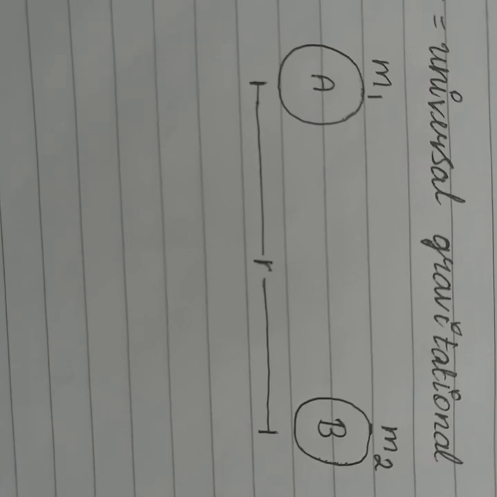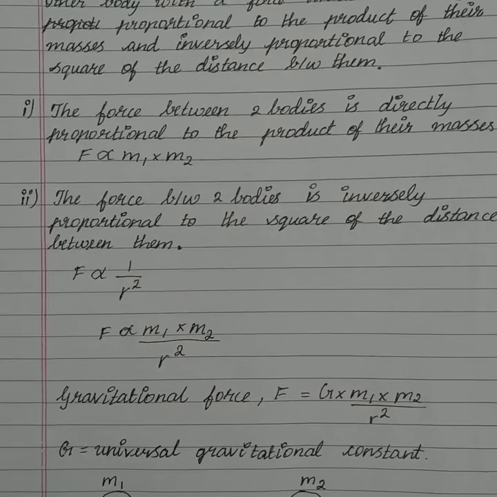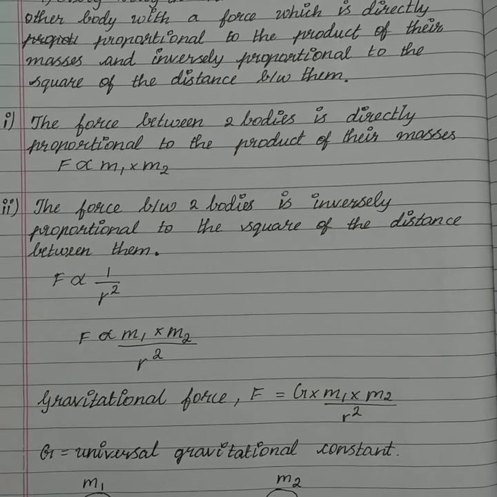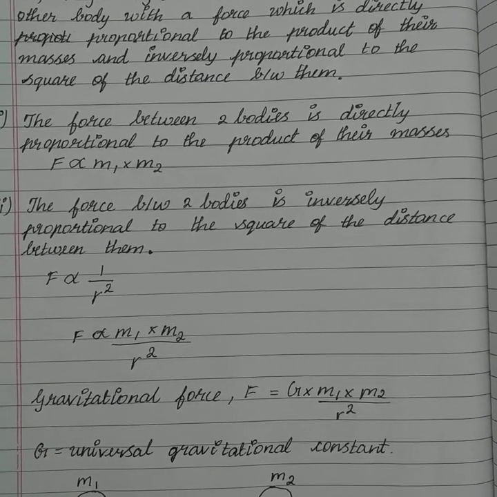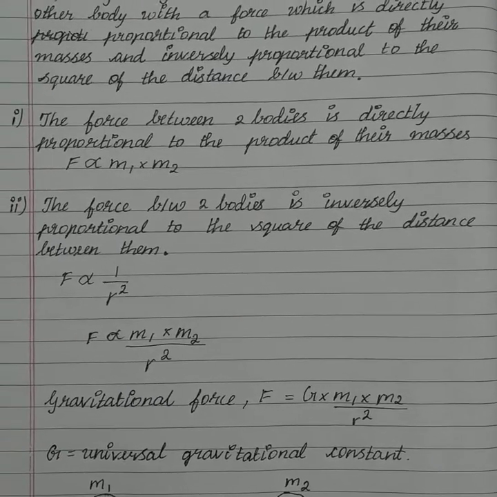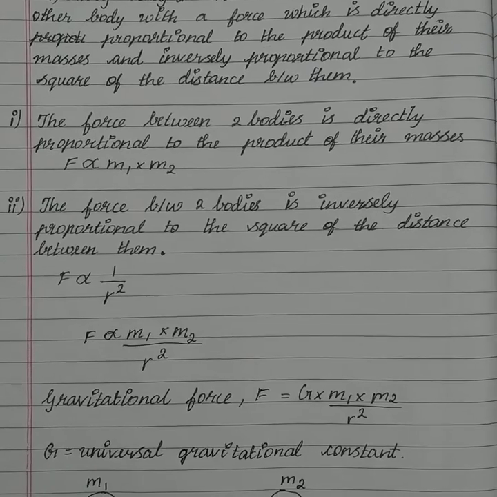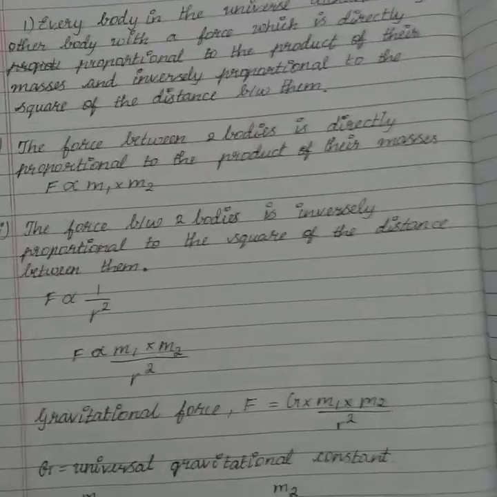Suppose two bodies of mass 1 and mass 2, namely m1 and m2, are lying at a distance r from each other. Then let the force of attraction between these bodies be capital F. Now, according to the universal law of gravitation, the force between two bodies is directly proportional to the product of their masses. That is, F is directly proportional to m1 into m2.